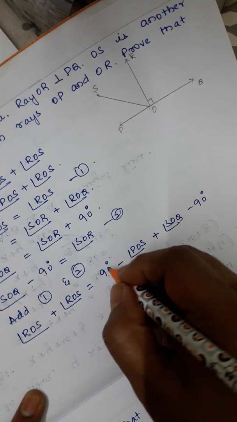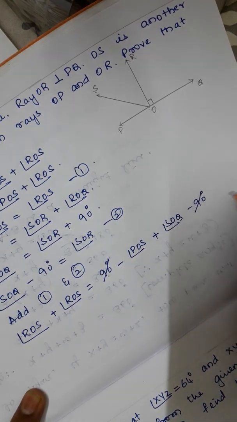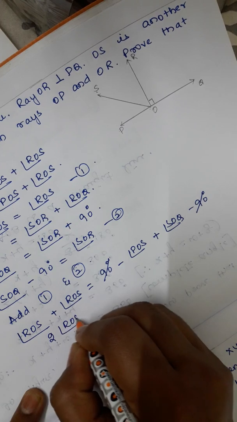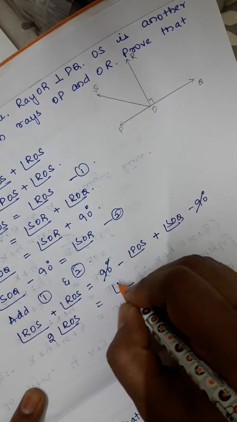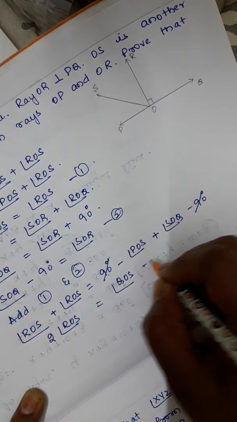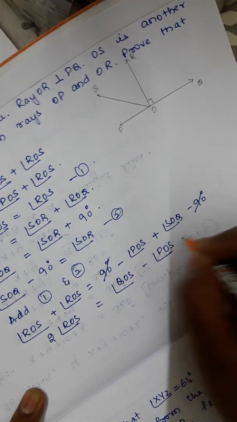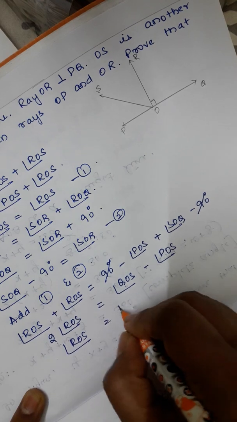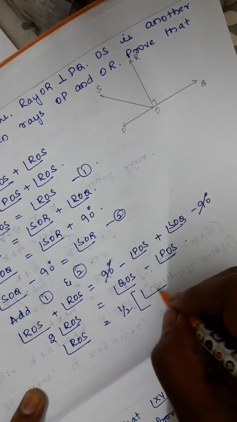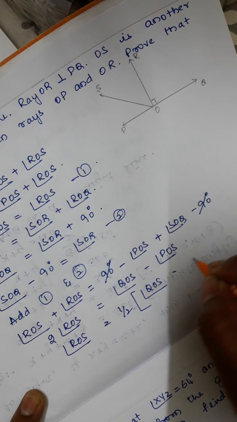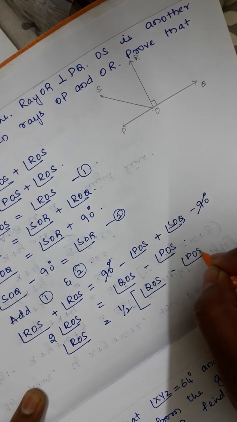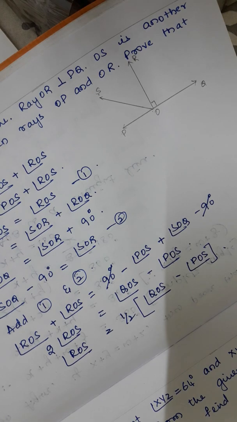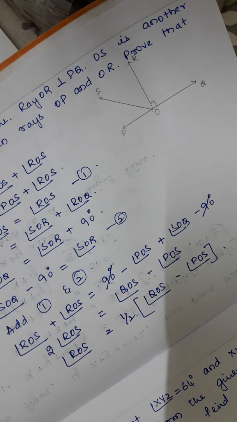So here this 90 degrees gets cancelled. Here LHS 2 times ROS is equal to QOS minus POS, or angle ROS is equal to half of angle QOS minus POS. So this is what we wanted to prove. Hence the problem is completed.